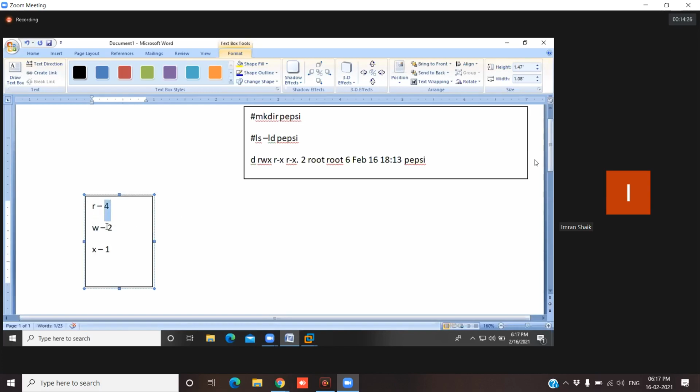The R value is 4, W value 2, and X value 1. So in total how much, guys? 7. That's it, no? Can we write 7 like this, RWX? Yes. So we can write the 7 value as RWX. RWX means full permission. So here, the user has different permissions.